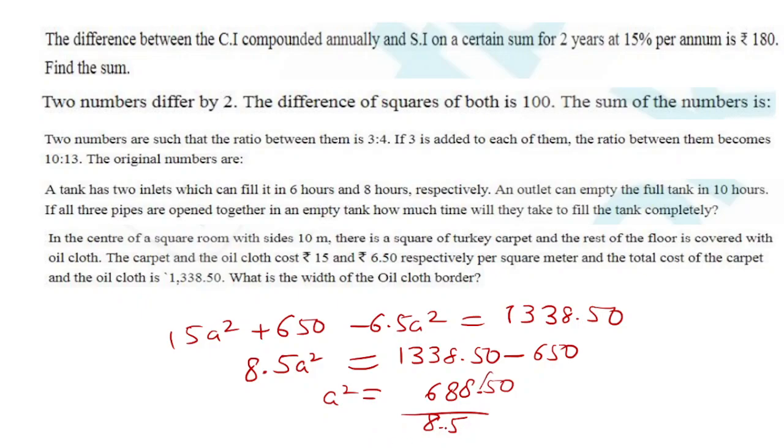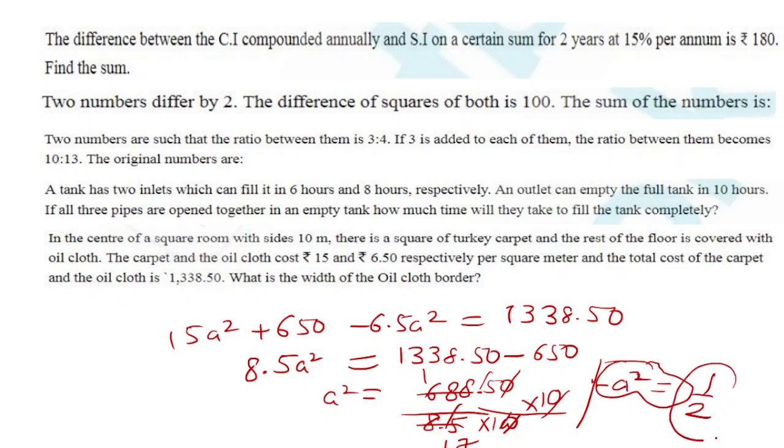Move the decimal point. Here you will get 100, here you will get 10 on the upside. This cancels this and this cancels this. Therefore the value of A square we can solve. I'm leaving the value of this for you, and I think when you solve it, you will get the answer 1/2.